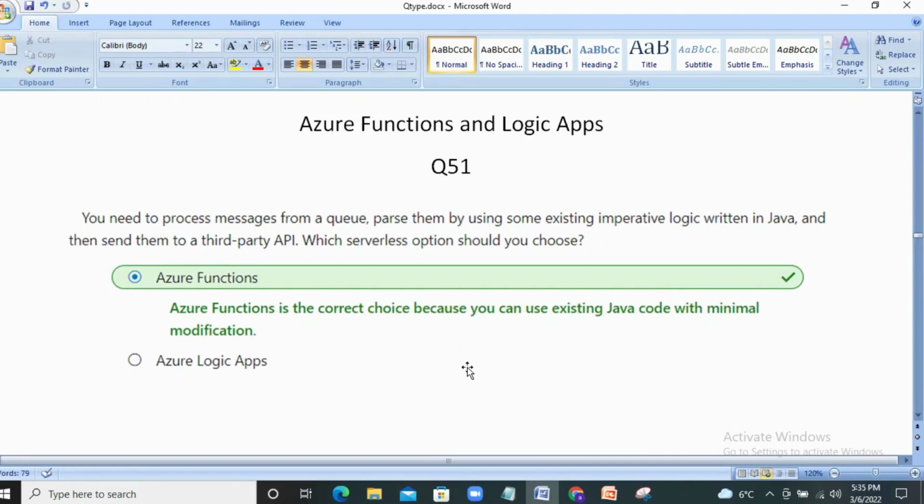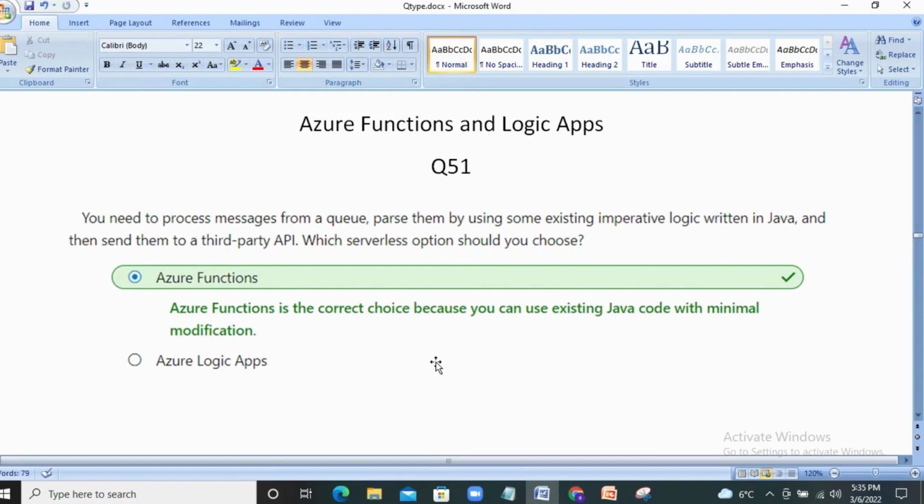The first question is question number 51. You need to process messages from your queue, parse them by using some existing imperative logic written in Java, and then send them to your third-party API. Which serverless option should you choose? Now we are going to see some questions on Azure Functions and Logic Apps.